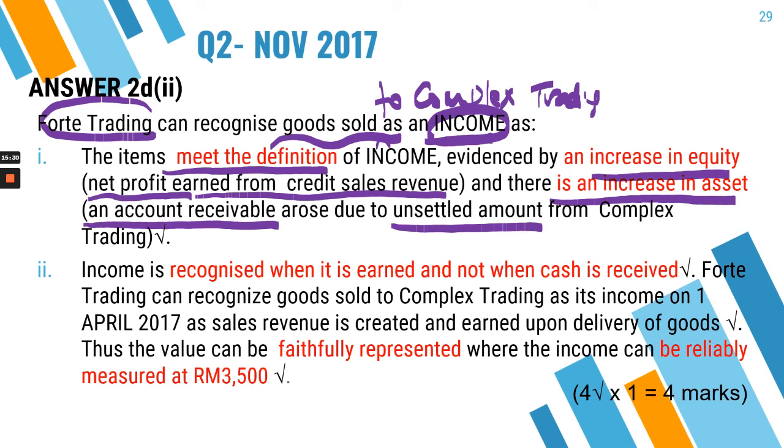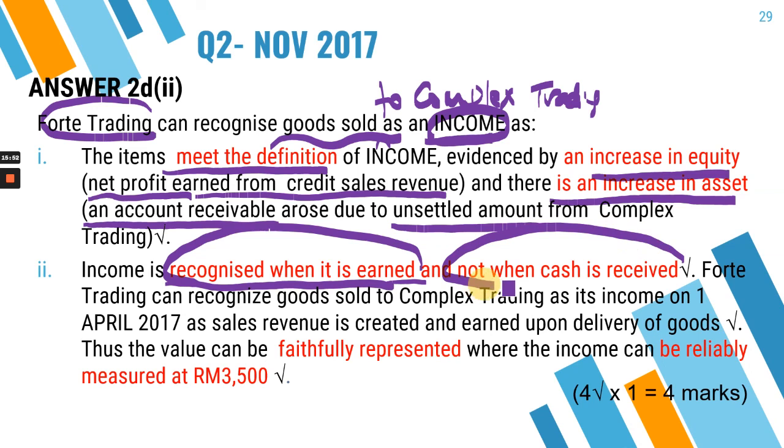So therefore, if that is the case, income is recognized, if you can still recall what you learned in FAR110, when it is earned, right? So you recognize income when it is earned, meaning that when you deliver the goods to Complex Trading and Complex Trading has acknowledged the receipt of the goods, at that time you can recognize your sale, not when cash is received.